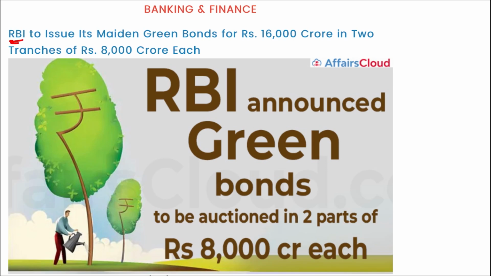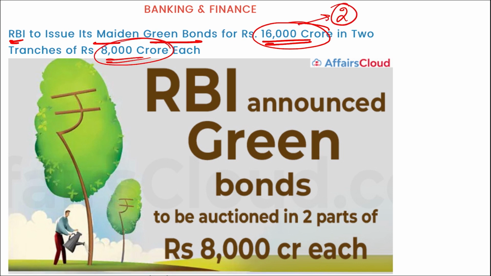Next, RBI to issue its maiden green bonds for 16,000 crore rupees, and this will be launched in two tranches of 8,000 crore rupees each, and they are sovereign bonds. That means sovereign green bonds will be used in infrastructure development, and a fixed rate of interest will be provided to the people who buy these bonds.